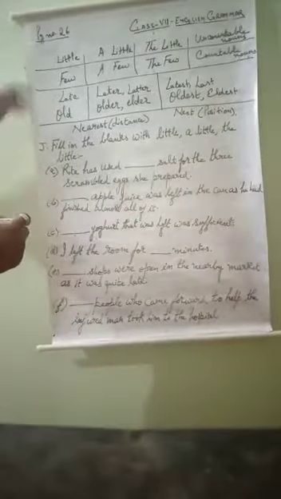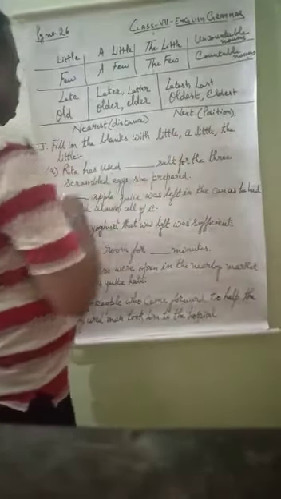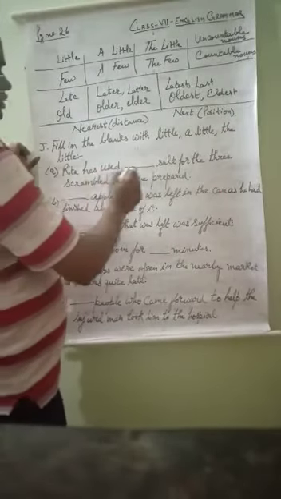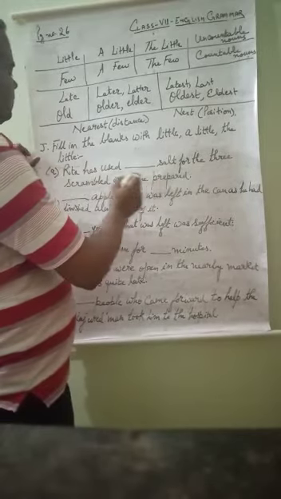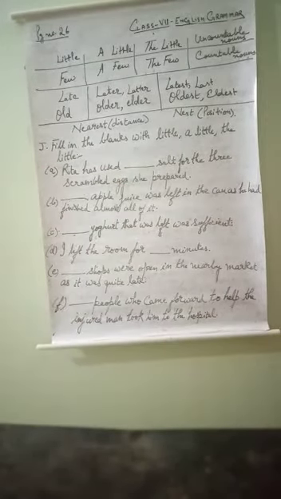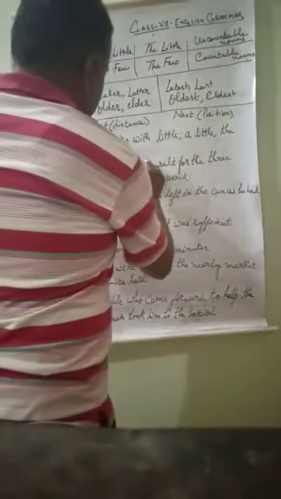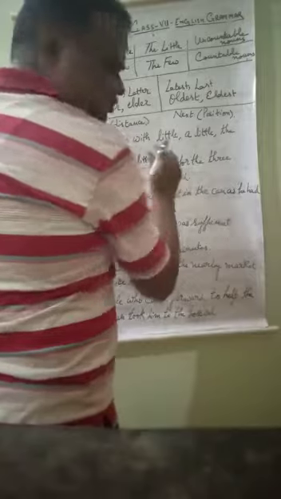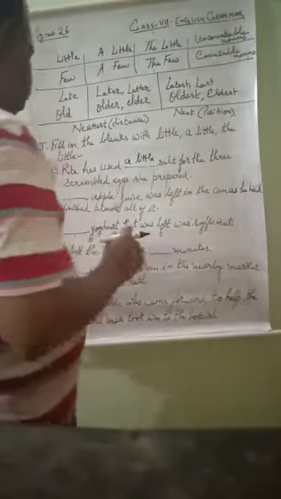Now we will do the exercise on page number 26. We have to fill in the blanks with little, a little and the little. So let us see. Rita has used dash salt for the 3 scrambled eggs she prepared. I'm telling you, Rita has used a little salt. A little means little salt, but it is not equal to 0. A little salt she has used.